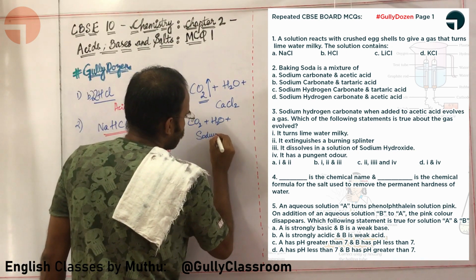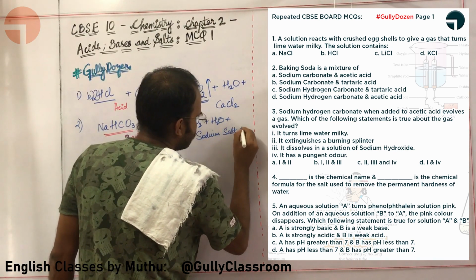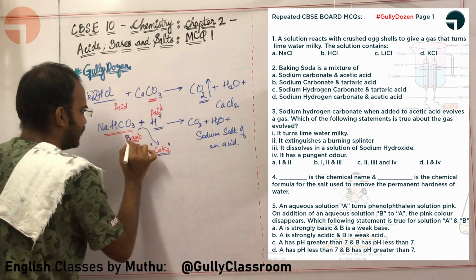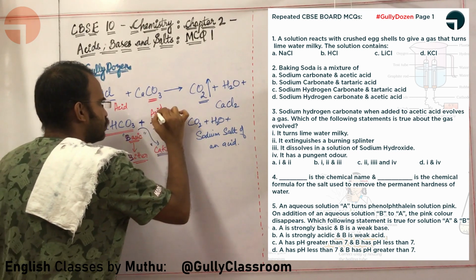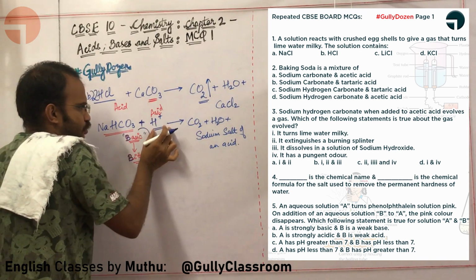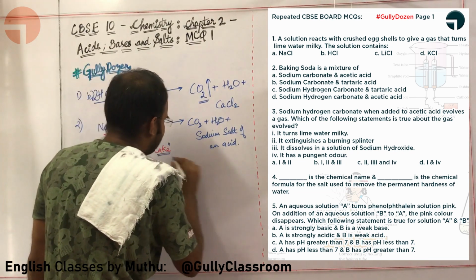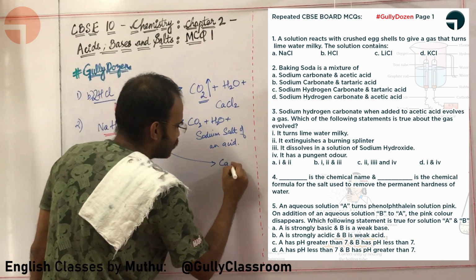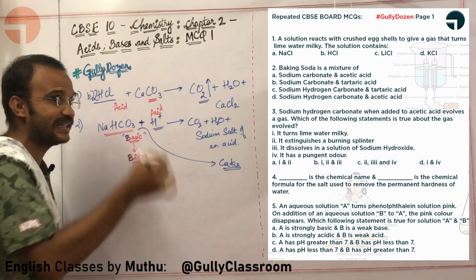By doing this, the basic nature is neutralized by the acidic nature. Since base and acid are being neutralized, the cake that we are getting over here does not taste bitter.